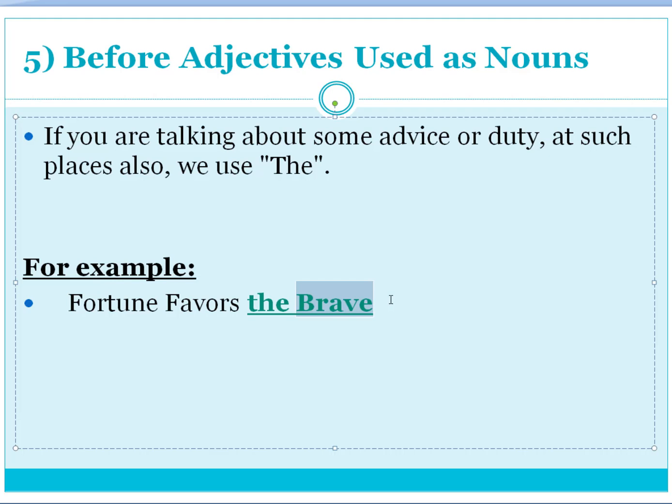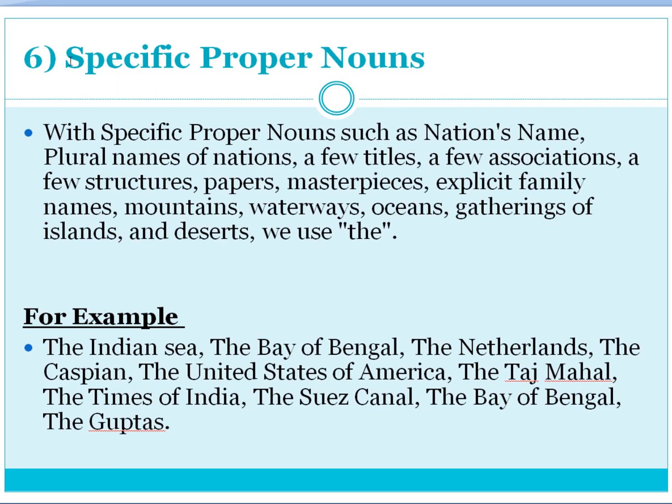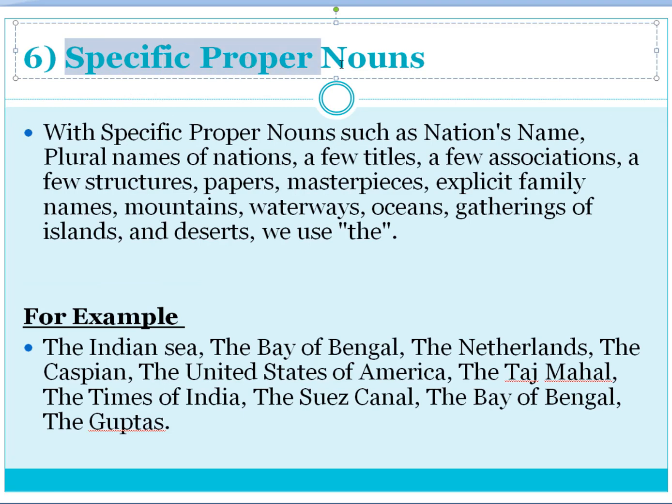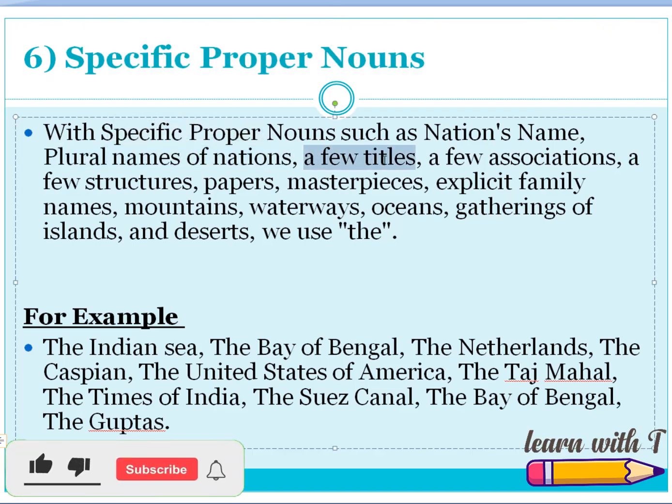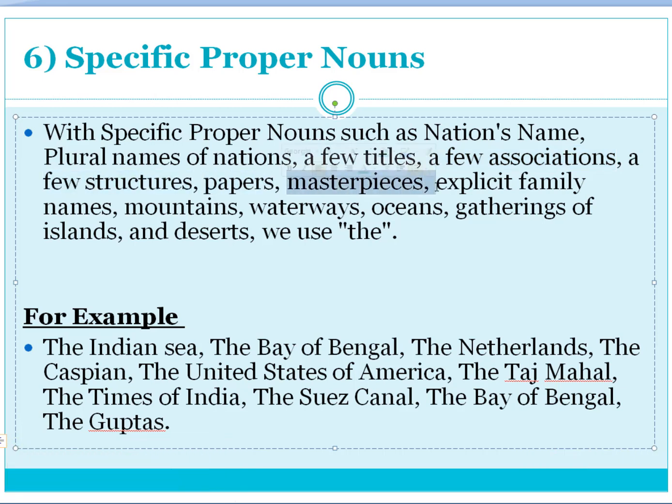So it is basically an adjective, but we are using it as a noun over here. So we are using the definite article the with brave. The brave. Another place we use the definite article is with specific proper nouns, for example, the plural name of a nation, a few titles or a few associations, a few structures, papers, some masterpieces, or an explicit family name.